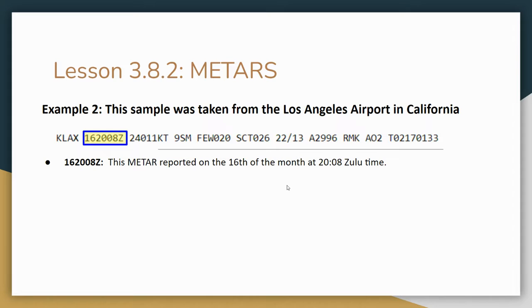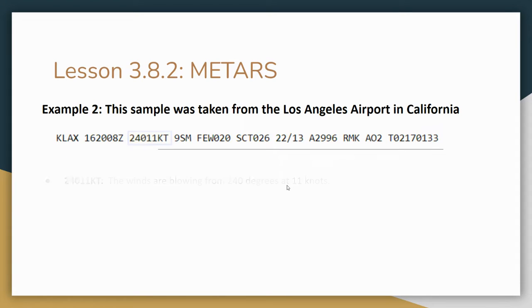Here's another example of the METAR. I'm just going to run through this one. Here we are at KLAX, which is the Los Angeles International Airport. First thing up is the date. So it's the 16th day of the month at 20 hours and 8 minutes. So this is military time, remember, and that's based on Zulu or UTC time.